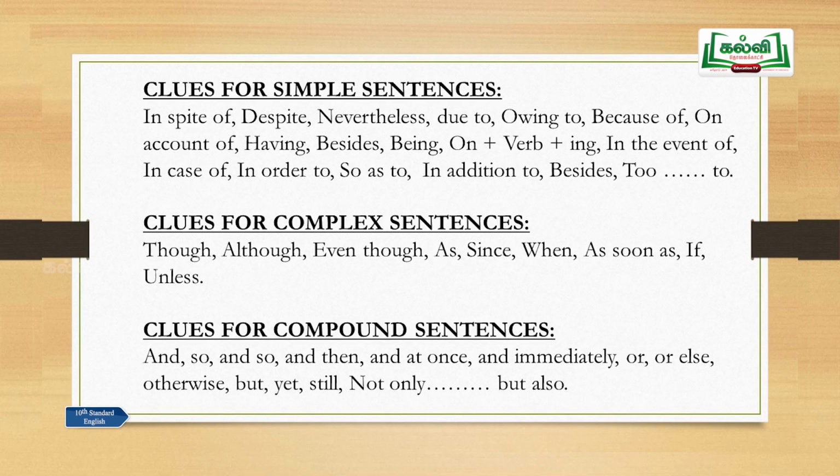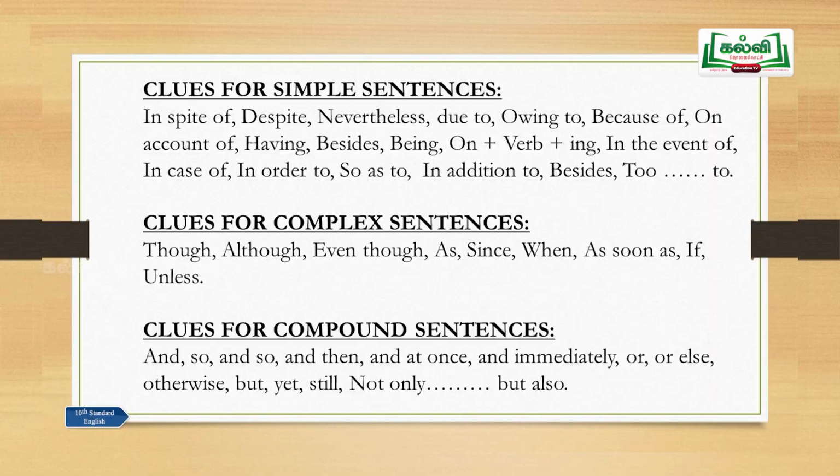Let us go on. Clues for simple sentences. And this will be really very helpful. When you find these words, you can easily identify the simple sentence, complex and compound also. In spite of, despite, nevertheless, due to, owing to, because of, on account of, having, besides, being, then on plus verb plus ing, like on seeing, on finding, on completing.